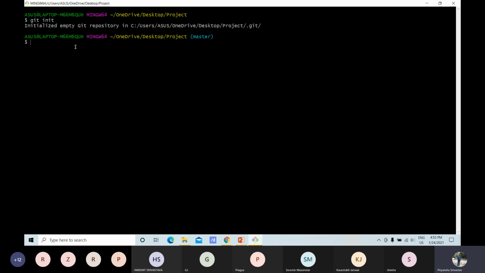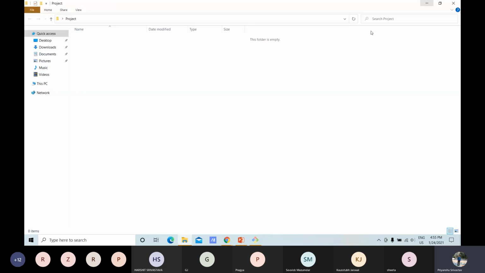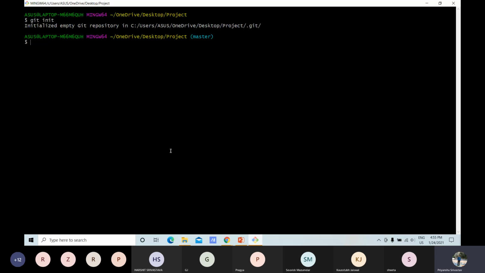Now let us suppose we have to write some code. First of all, we have to create a branch. So we will write git checkout -b and then give a branch name.